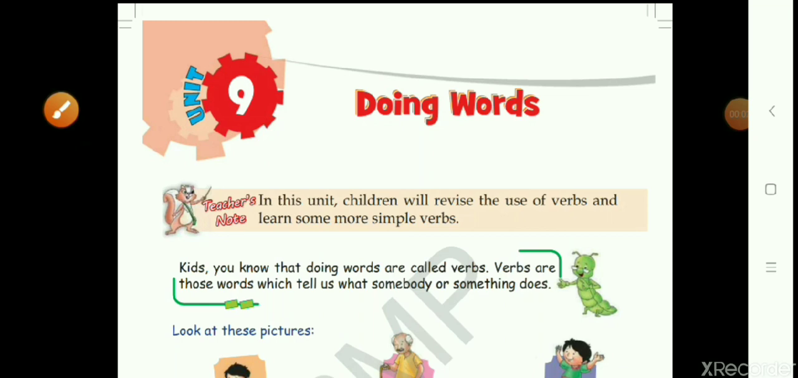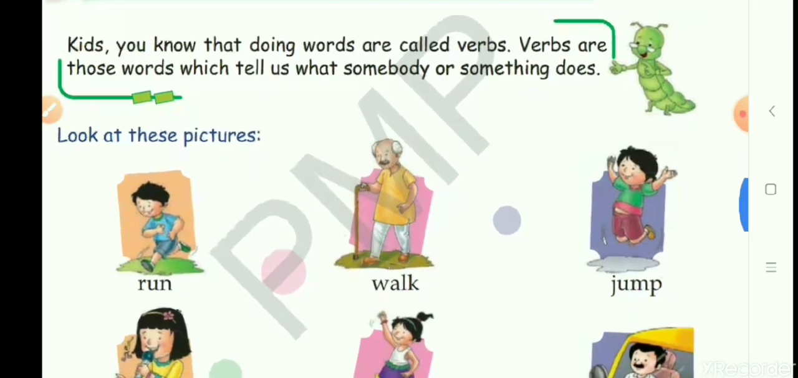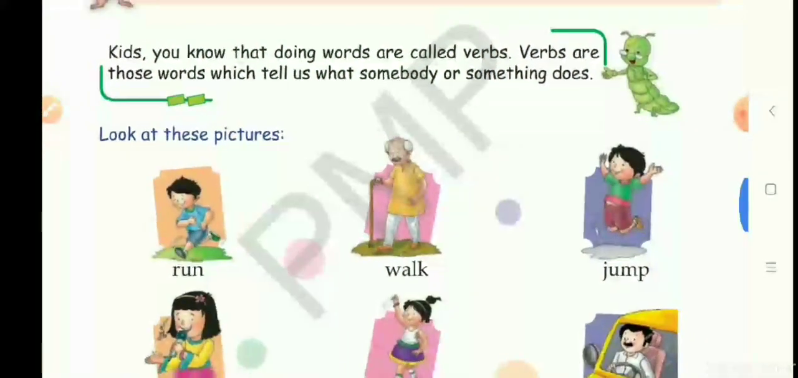Children, this is chapter 9 of your English grammar book, and the name of this unit is doing words, which I had explained to you at the beginning of the video. Children, as I've explained to you, doing words are also called verbs, and verbs are those words which tell us what somebody or something does. Now look at the pictures which are given in your book. I hope it is clear to you.